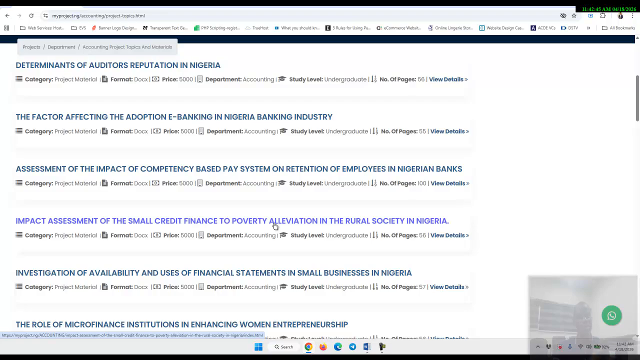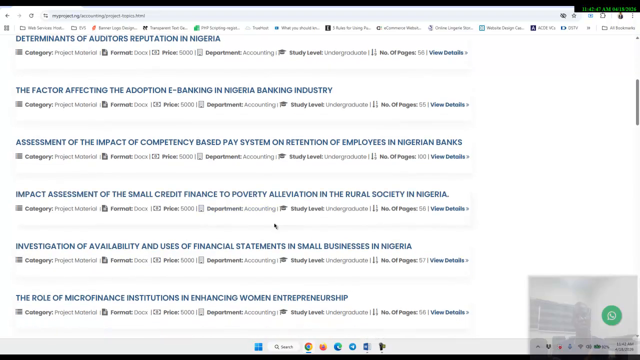Another one is impact assessment of small credit finance on poverty alleviation in the rural areas. You might decide that this person is looking at rural society in Nigeria, but I'm not going that wide. Let me look at urban society in Nigeria. Then when you download this material, you look at how the person was able to pick a sample and which sampling technique he used. Let me also use it, but mine is not rural, it is urban. That's a way to come up with a topic.